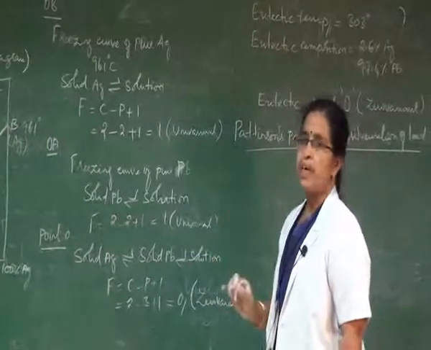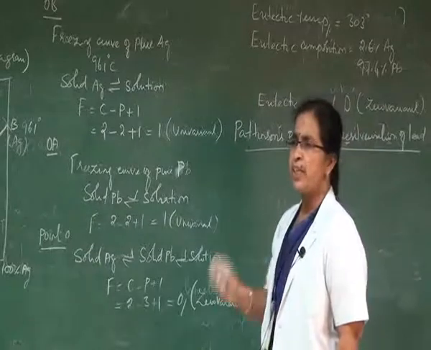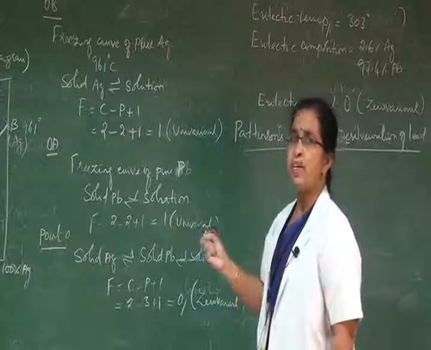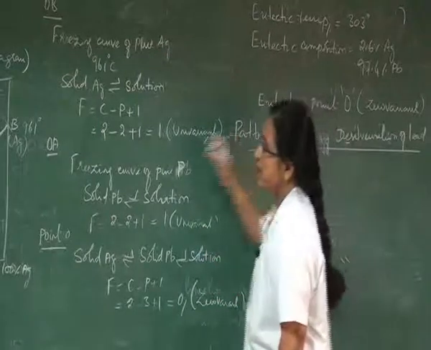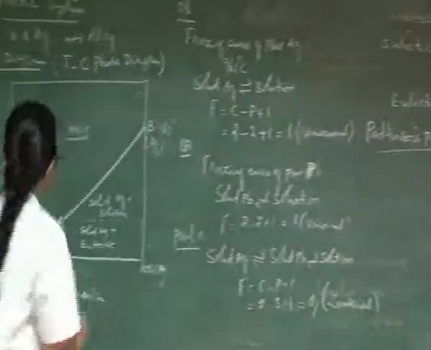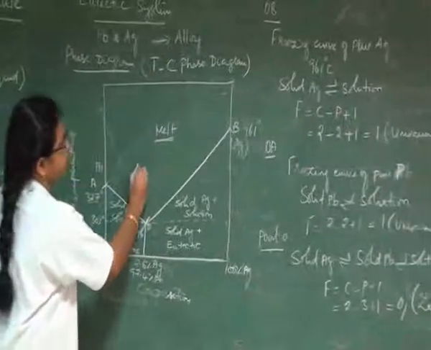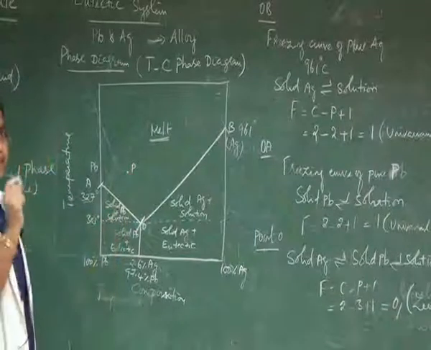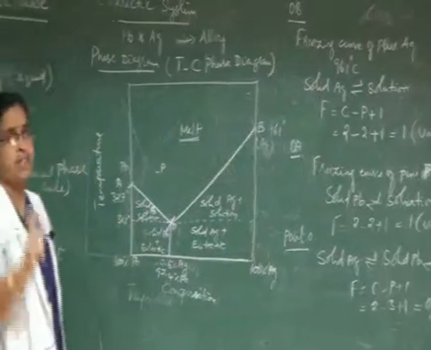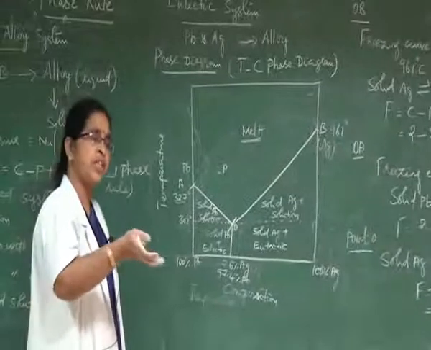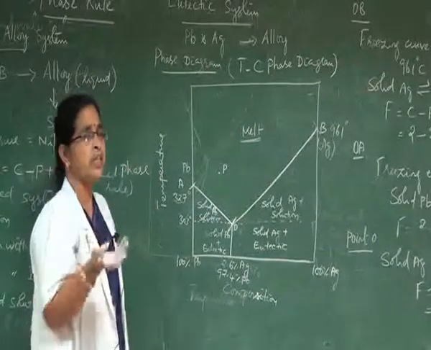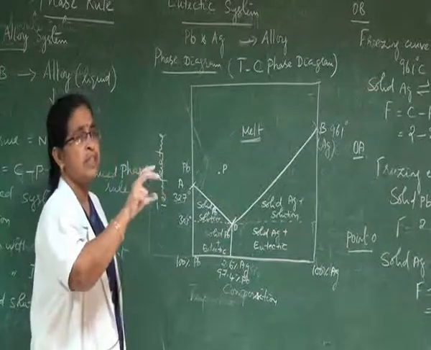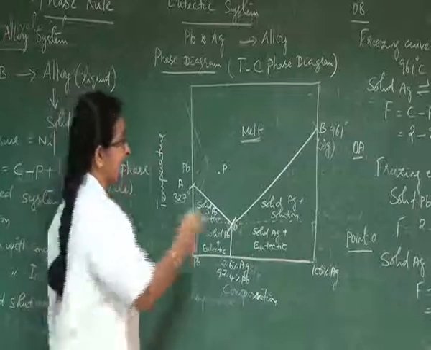Whenever lead is available in nature, it always contains a little percentage of silver. Therefore, that silver can be separated from lead by means of a simple procedure. Consider the point P. This point refers to lead containing very little amount of silver, and this mixture is heated to a temperature higher than its melting temperature, so that the system will be completely in the liquid state.